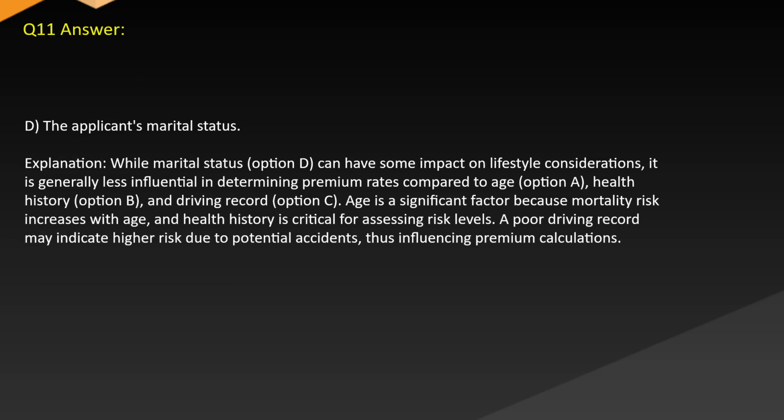Answer: D. The applicant's marital status. Explanation: while marital status, option D, can have some impact on lifestyle considerations, it is generally less influential in determining premium rates compared to age, option A, health history, option B, and driving record, option C. Age is a significant factor because mortality risk increases with age, and health history is critical for assessing risk levels. A poor driving record may indicate higher risk due to potential accidents, thus influencing premium calculations.